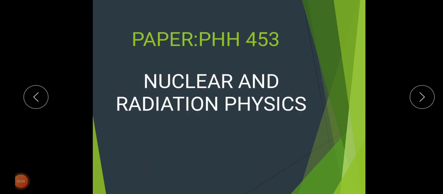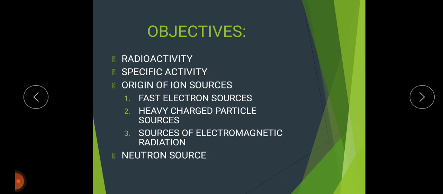Today we are going to discuss the topic radioactivity, specific activity, and origin of the ion sources. It includes fast electron sources and heavy charged particle sources. Here, fast electron sources and heavy charged particle sources are known as charged particle radiation. The next source, electromagnetic radiation, is known as uncharged particle radiation. Also neutron sources.